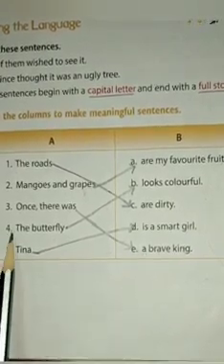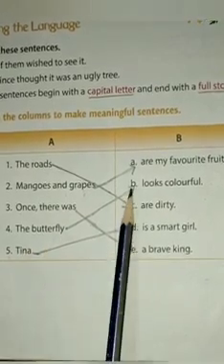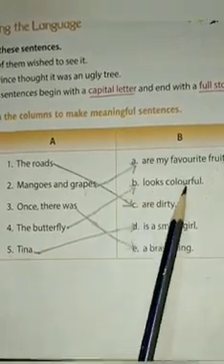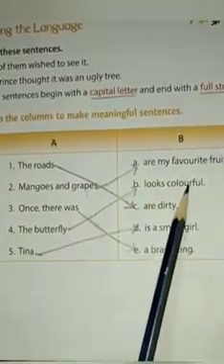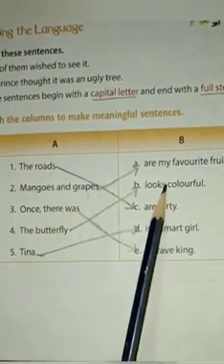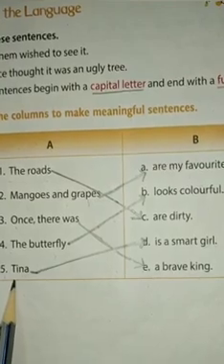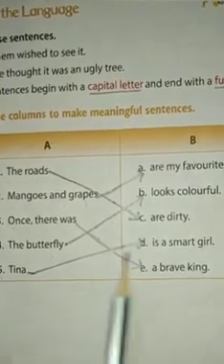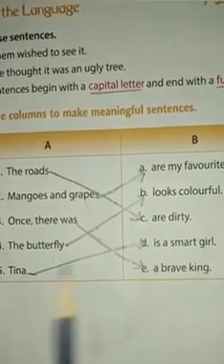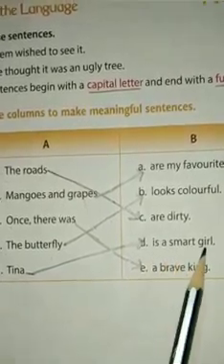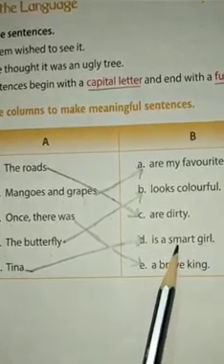Then match from number 4, the butterfly, to number B. Looks colorful. That means the butterfly looks colorful. This is a meaningful sentence. Then match from number 5, that is Tina, to number D. Is a smart girl. That means Tina is a smart girl. Children, this is also a meaningful sentence.